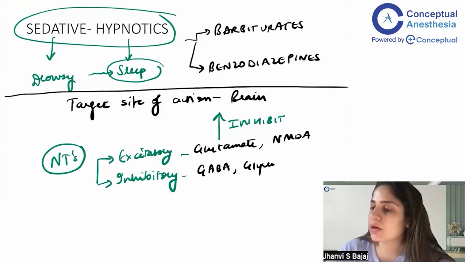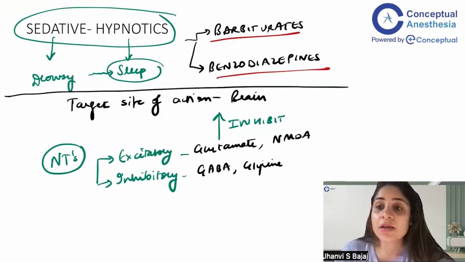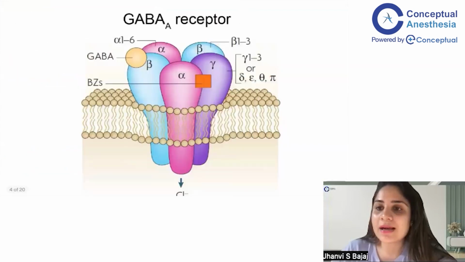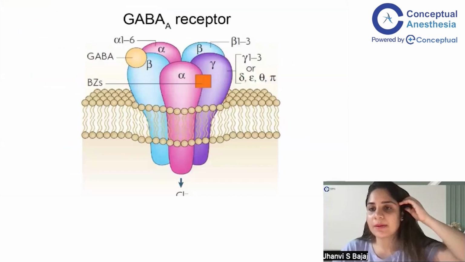In the excitatory neurotransmitters, we have glutamate and NMDA. And in the inhibitory neurotransmitters, we have GABA and glycine. Now, whenever we talk about our sedative hypnotic drugs, barbiturates and benzodiazepines, you have to focus on one of these neurotransmitters, and that is the GABA neurotransmitter. Now, let's have a look at the GABA A receptor that is present in the brain. This GABA A receptor is present in many places. It is present in the amygdala, the pons, and the medulla. So when our drug goes, it will bind to this GABA A receptor wherever it is present in the brain.